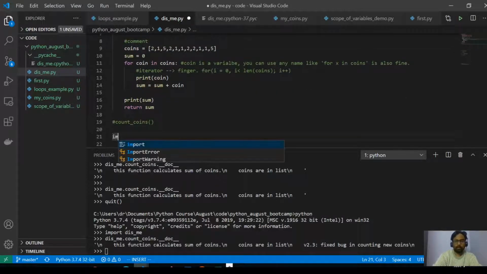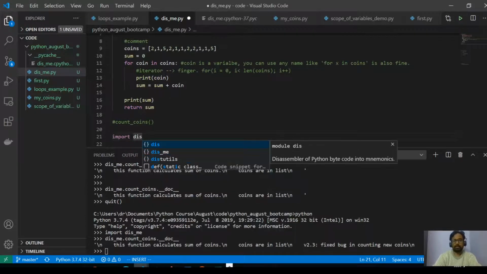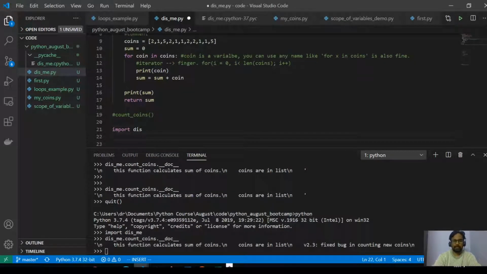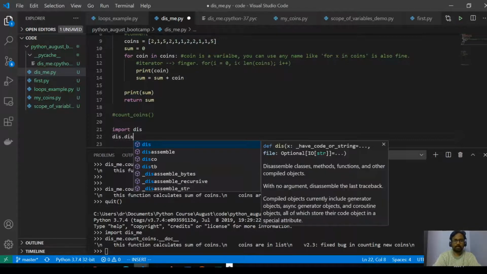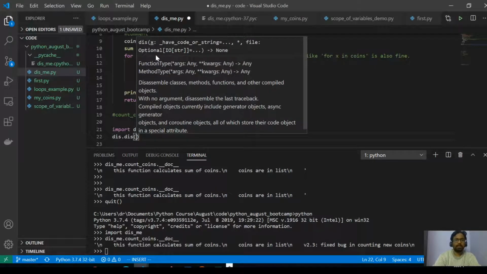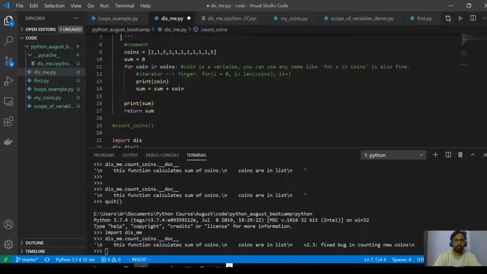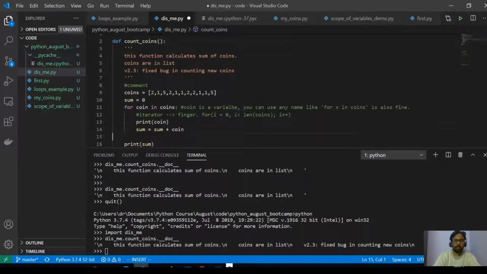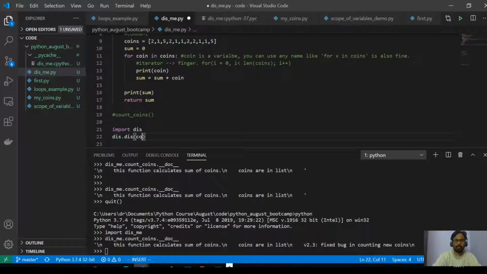And how it looks. There is one library called dis. It does the disassembling. That means it converts the bytecode back to assembly code, and we will look at how it looks. So it will be interesting. Disassemble. There's a function name. Function name is count coins. Count coins. I will try to print this.